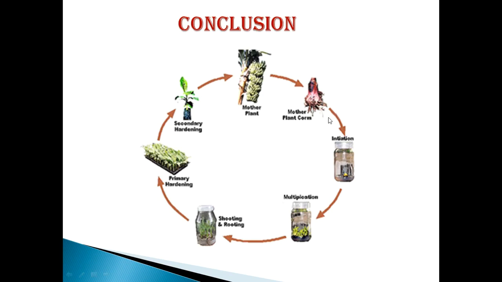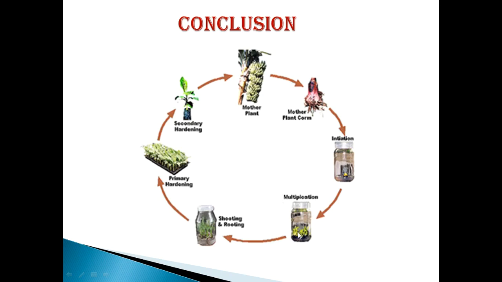After selection, we have to sterilize it with some chemicals and inoculate it inside the tissue culture media, say MS media. From this inoculated tissue, the plant will initiate, and these initiated plants have to be transferred to a multiplication media. Inside the multiplication media, a number of plants will be produced from a single plant.